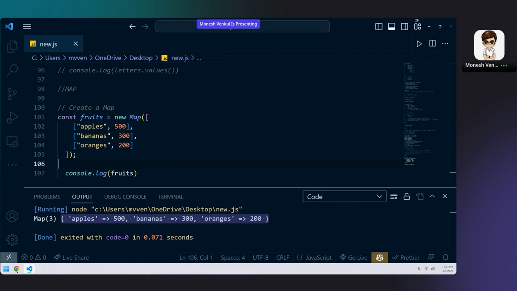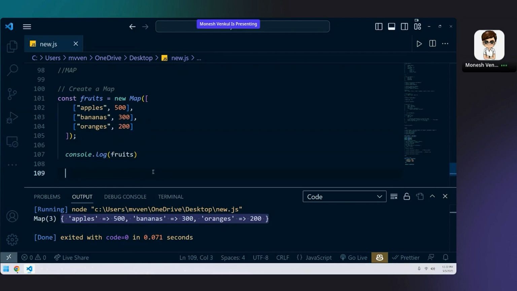No doubts, right? So now the same thing here. This symbol will only be shown in the output to you. This symbol represents just like linking. You can think of linking: 500 is linked with apples, 300 is linked with bananas, 200 is linked with oranges. You can think it is a link.